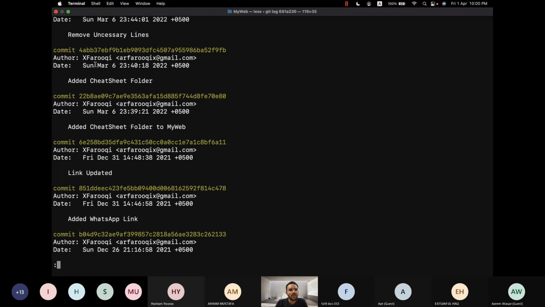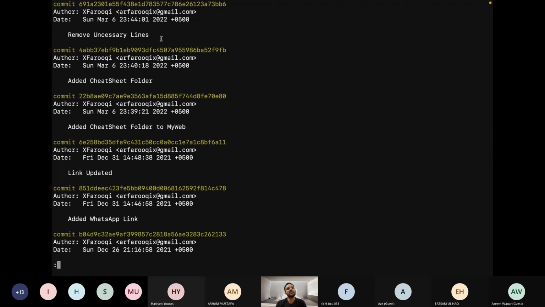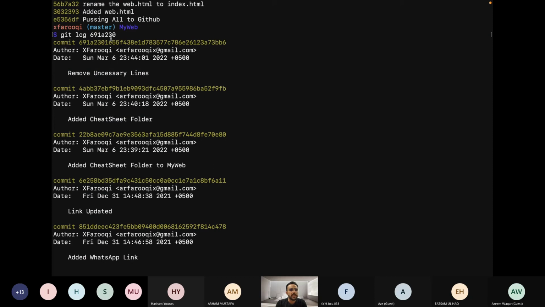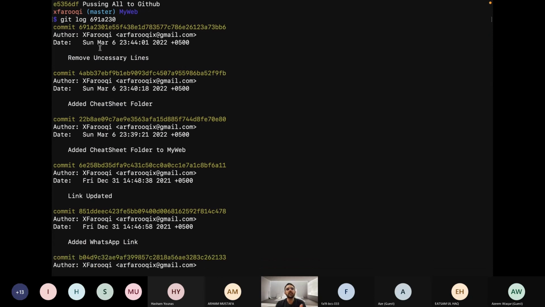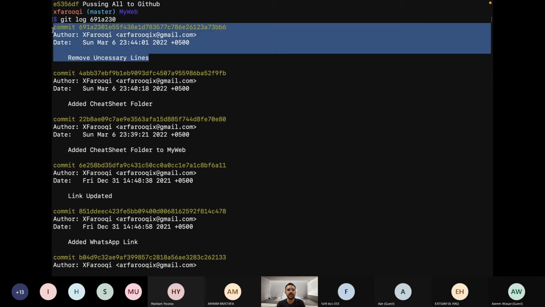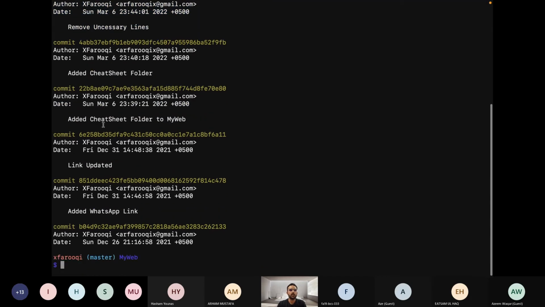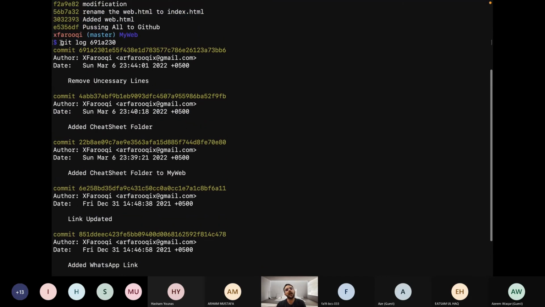If we look closely, the first commit will be the commit that we were looking for. This is the SHA that I pasted, like you can see 691A230, 691A230. So it will show that particular SHA, then after that all the commits that precede this commit will be displayed. Okay, so let's press Q. Now you understand how you can find a particular SHA.